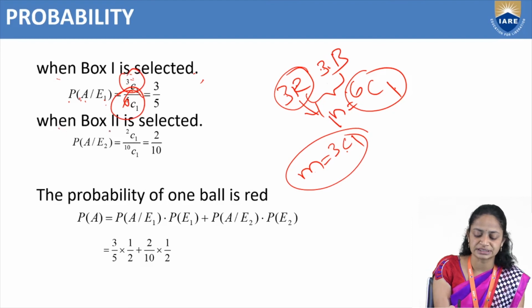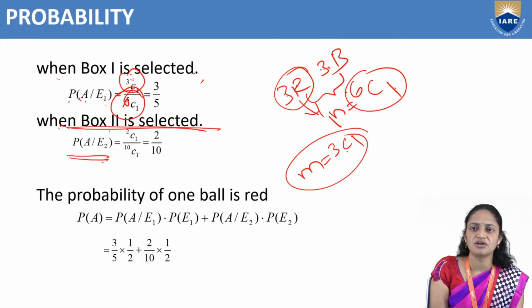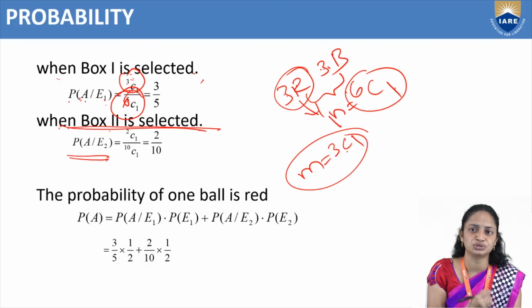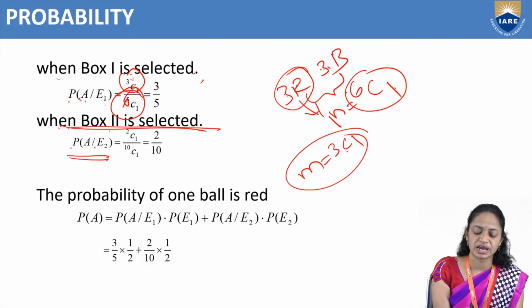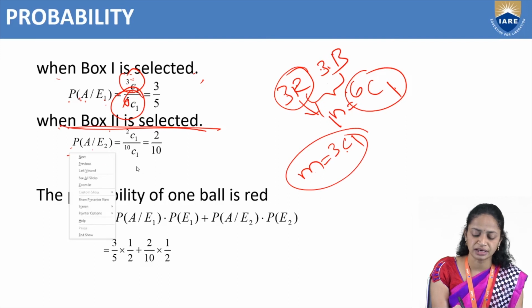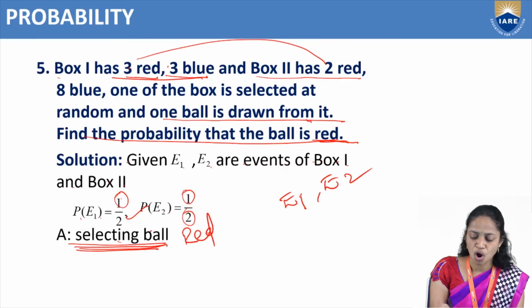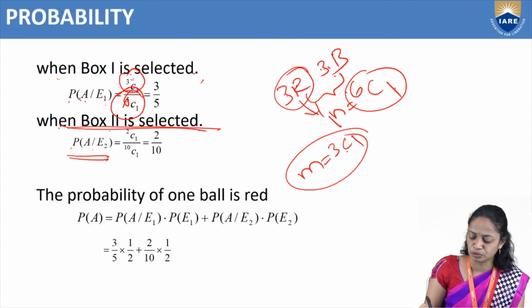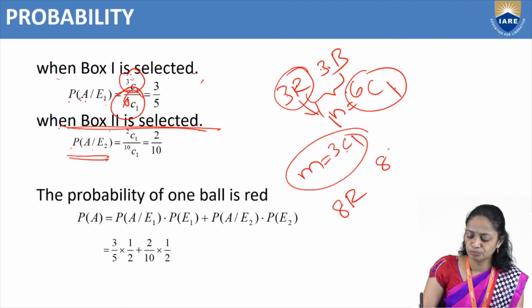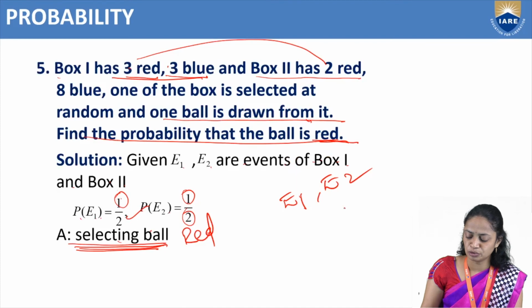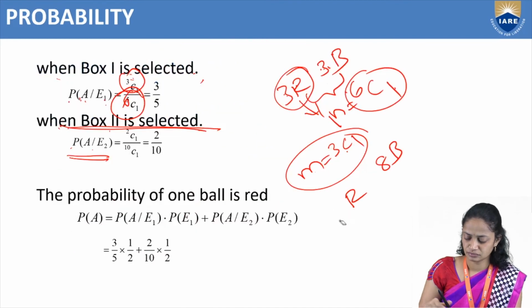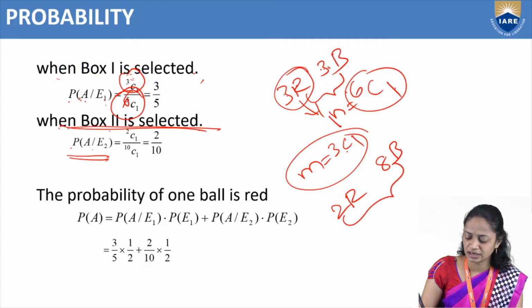Next, box 2 is selected. Box 2 means E2, so the probability of A given E2. Here also we have to take only red balls. In box 2, how many balls are there? 2 red and 8 blue balls are there. So the total number of balls here is 10, and in that we have to choose only 1.